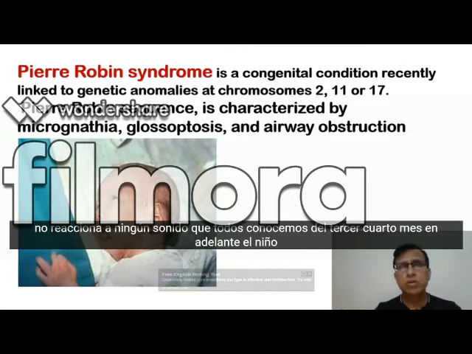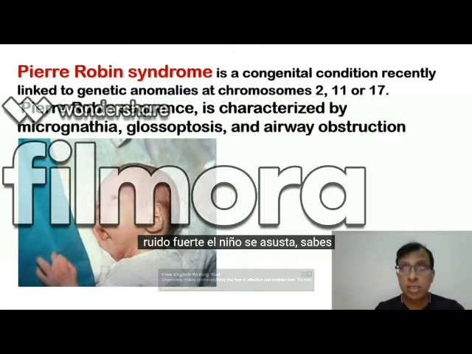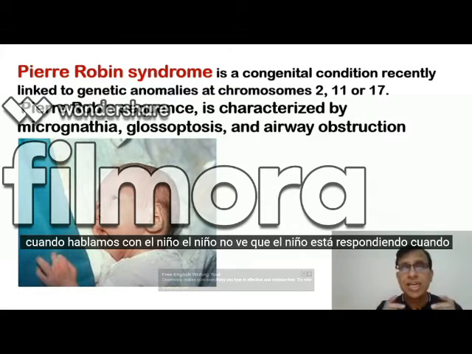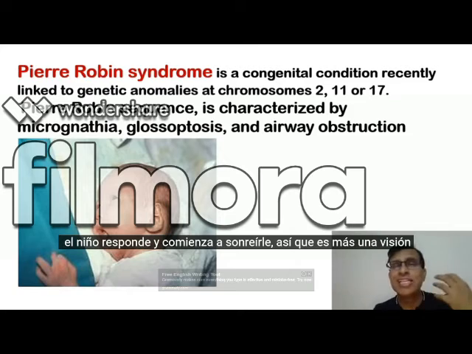Third, fourth month onwards, the child starts reacting to any sound, and that too only loud sound. If there's a loud noise, the child gets startled. Otherwise, the child cannot recognize the sound when we talk to the child. We see the child is responding when you look at the child, you make noise and you play with the child. The child responds, and the child is smiling at you.